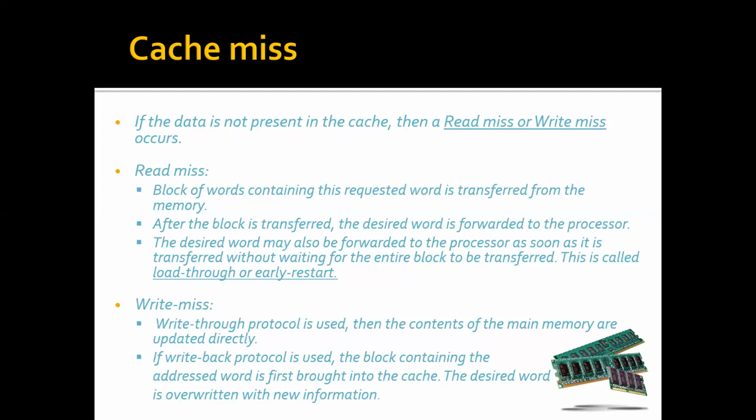If the write back protocol is used, the block containing the addressed word is first brought into the cache. So we bring that block into the cache. Then the desired word is overwritten with new information. So if it is a write back, the block containing the addressed word is brought from the main memory to the cache, and we modify the information in the cache itself.